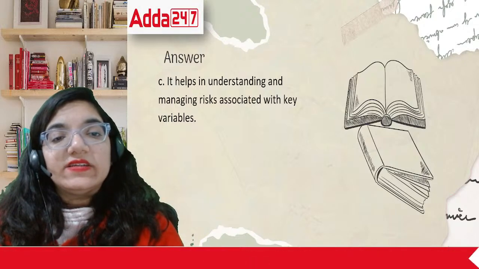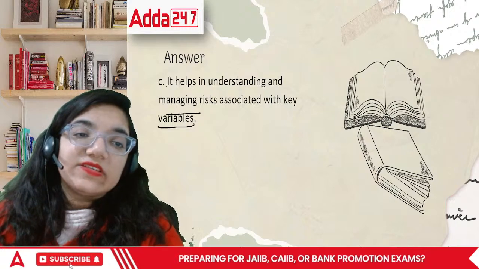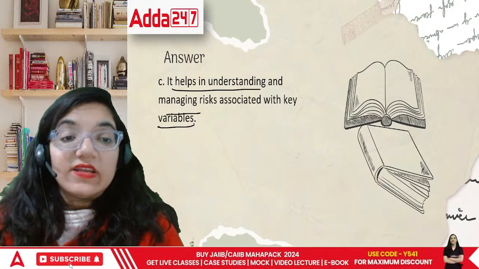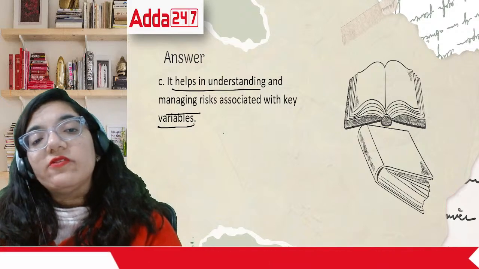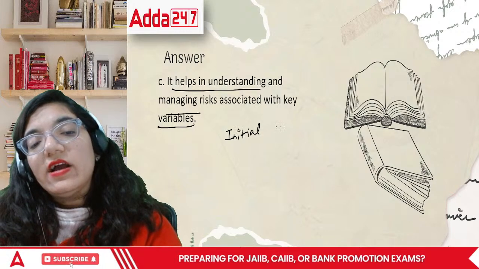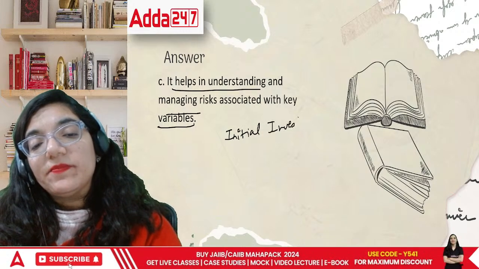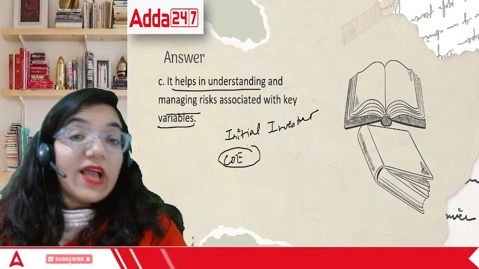It helps in understanding and managing the risks associated with key variables. It is helping you in business and understanding. This was there in the book itself. If you look at the book, they have given you: what if I change the initial investment? Then what will happen to your NPV? What if I change the cost of equity? What will happen to it?